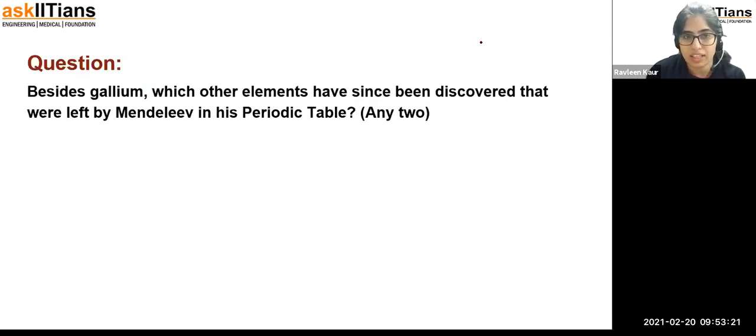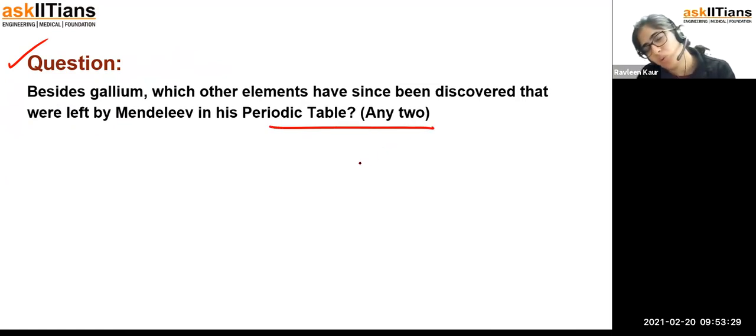The question for today's class is: besides gallium, which other elements have been discovered that were left in Mendeleev's periodic table? You know all these answers. I have just explained them to you.